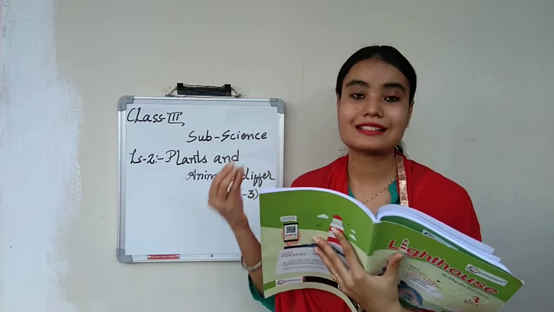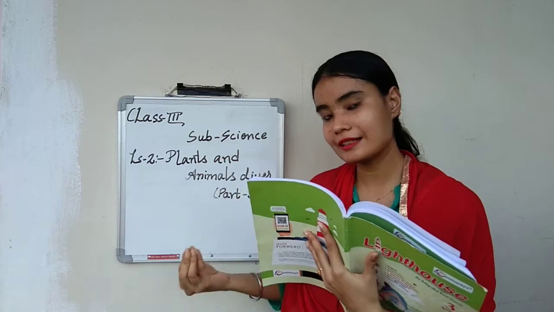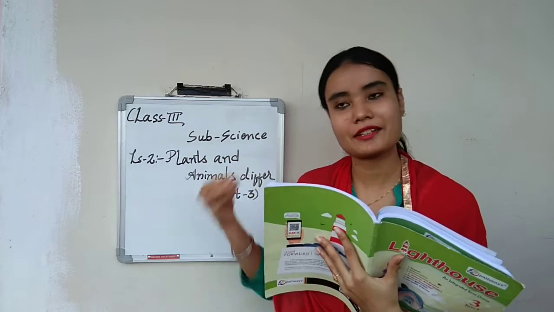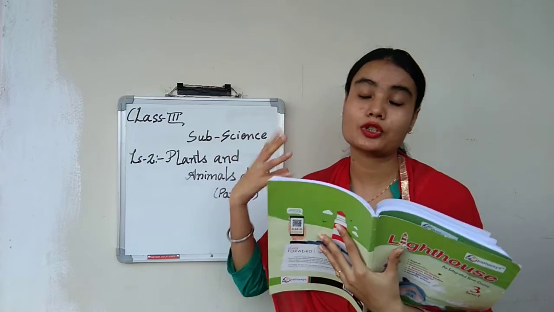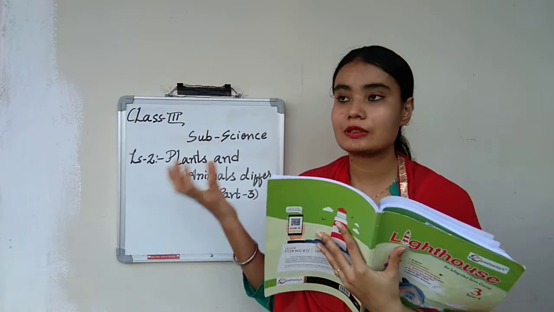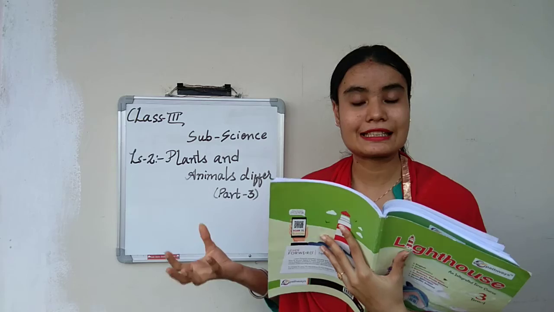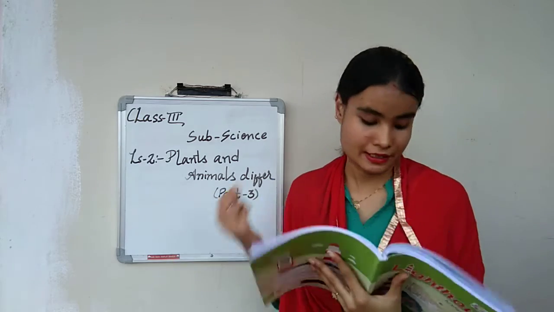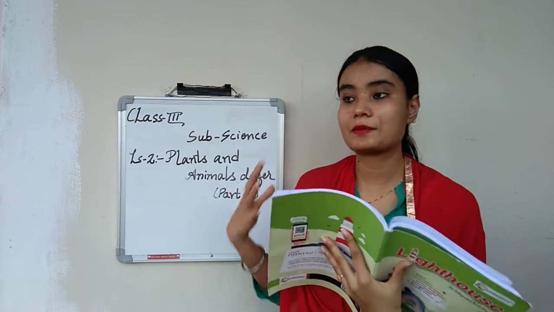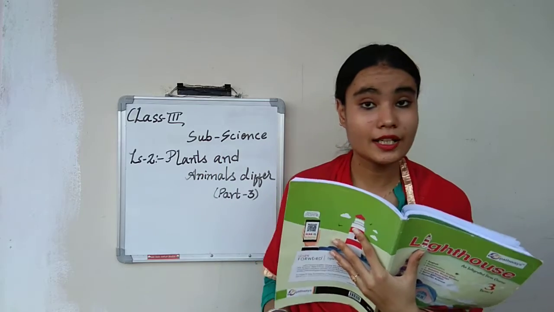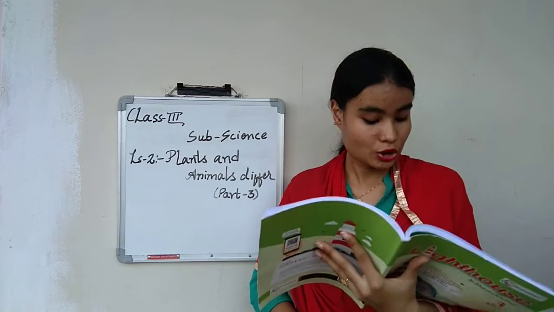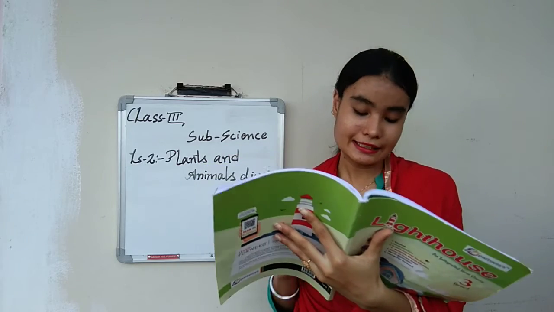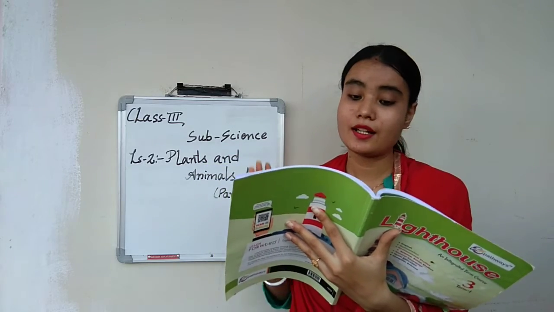Reproduction, again, plants also reproduce, animals also reproduce. Plants give birth to seeds, and the seeds themselves can grow into a new plant. Okay, so they give birth to seeds, and that seed again gives birth to a baby plant. And yes, a few animals give birth by laying eggs, and a few animals give birth to the young ones.